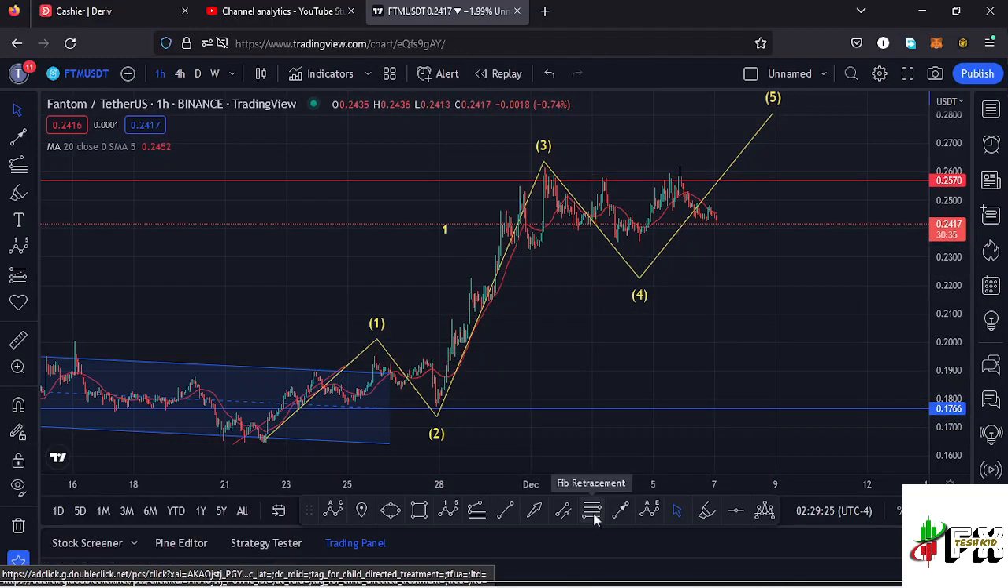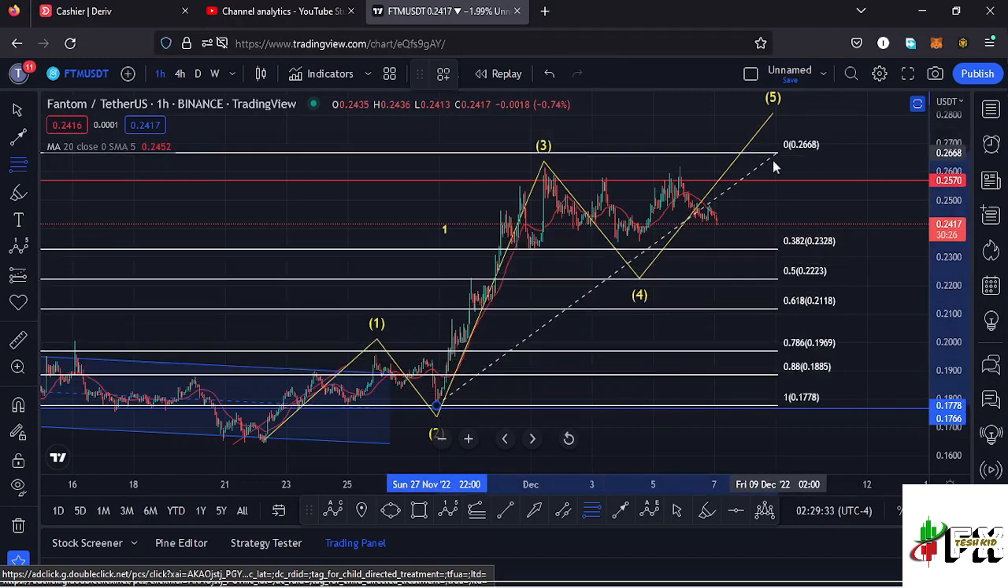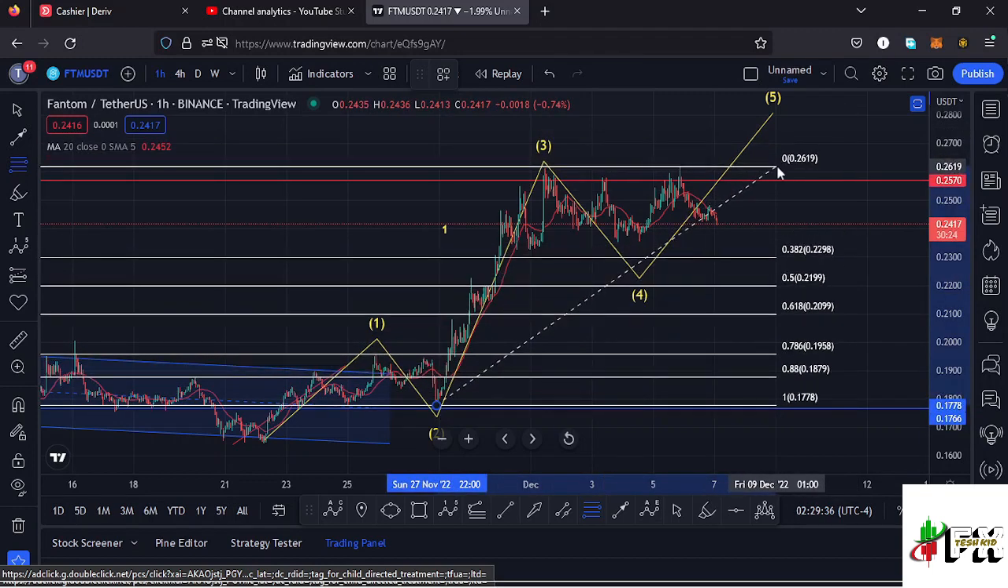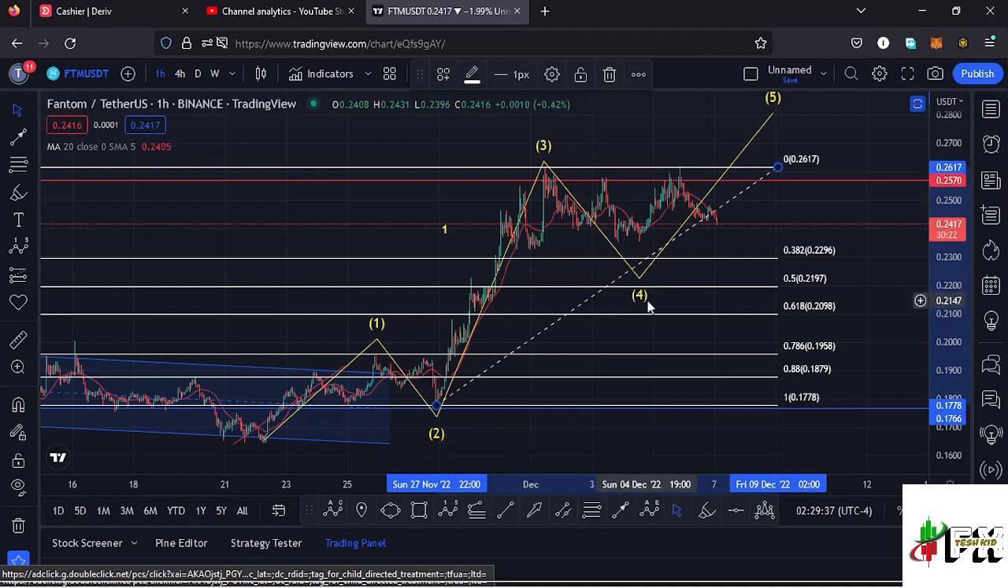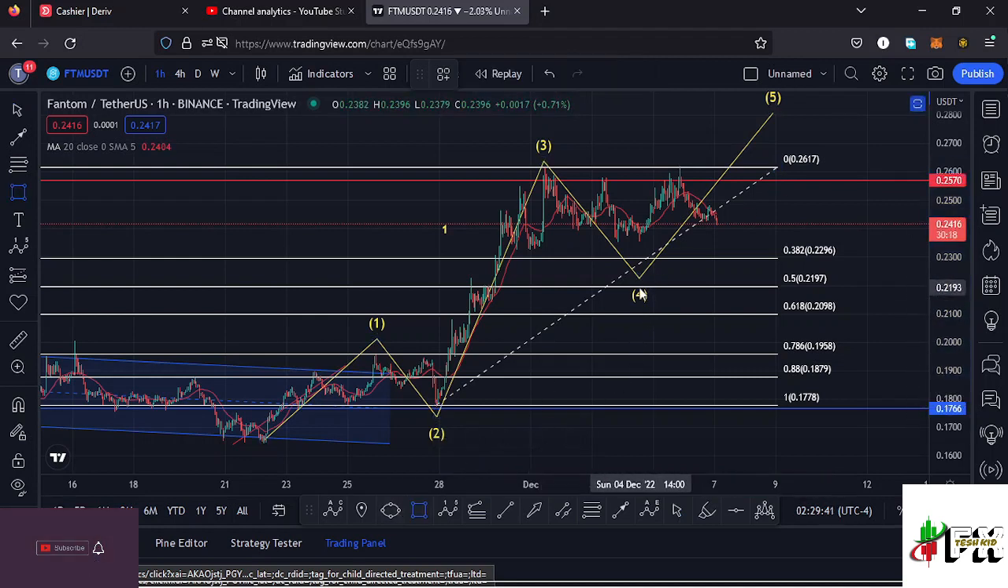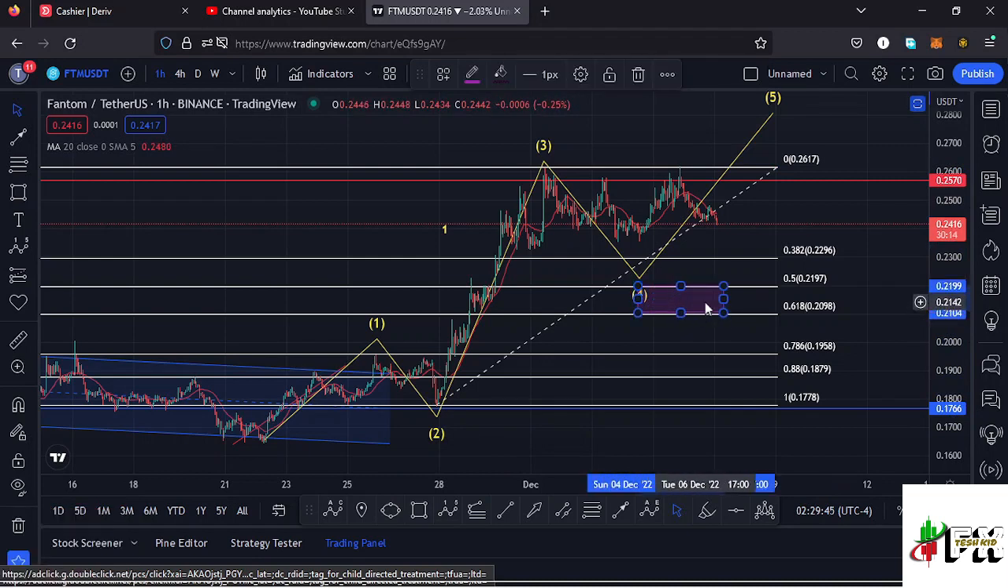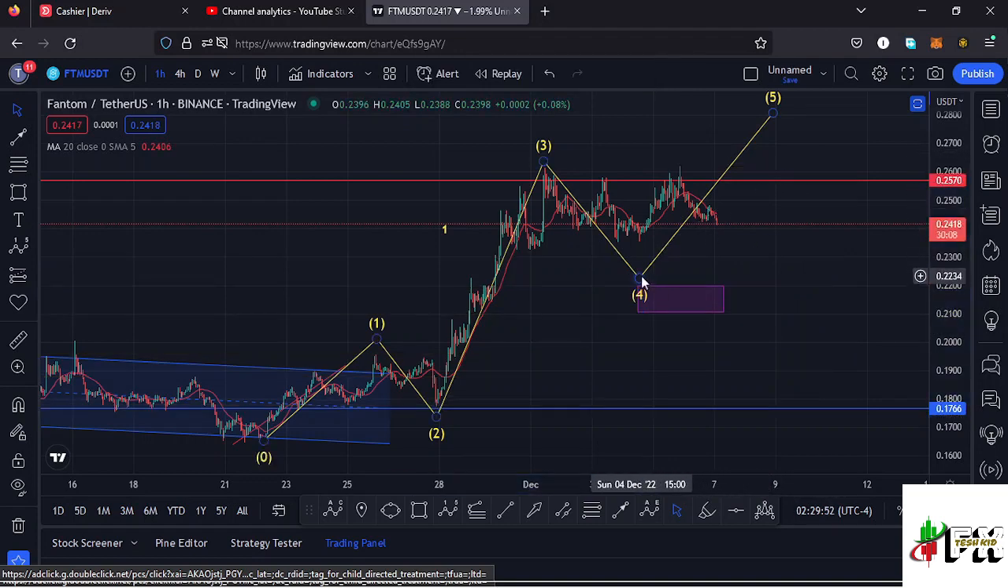And using the Fibonacci's, we can sketch out a minimum target area to the lower side in the formation of this wave 4 by connecting the Fibonacci's from the low of the second wave to the high of that wave 3. And that gives me a minimum retracement area to the lower side in the formation of this wave 4 between the fib level 0.5 and the fib level 0.618. And I can mark that target area here on the charts like that, which perfectly lies between the $0.21 mark and the $0.2 mark.